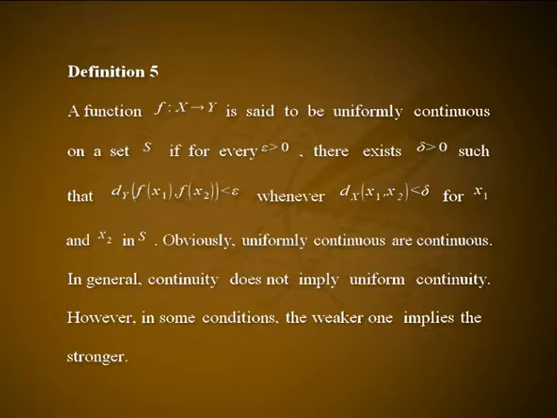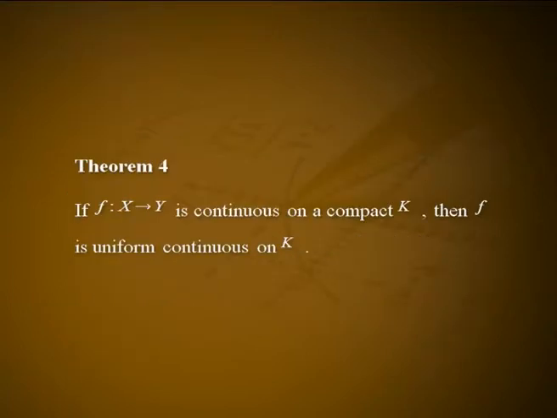Obviously, uniformly continuous functions are continuous. In general, continuity does not imply uniform continuity. However, in some conditions, the weaker one implies the stronger. Theorem 4. If f from X to Y is continuous on a compact K, then f is uniformly continuous on K.